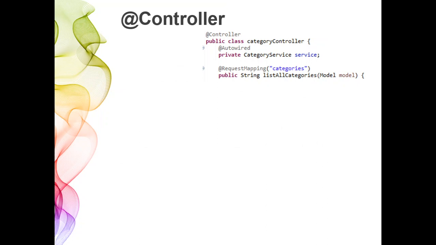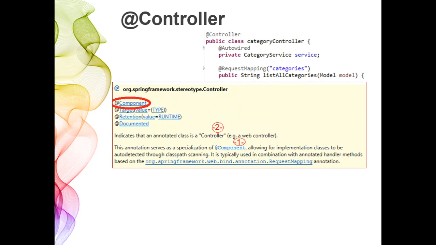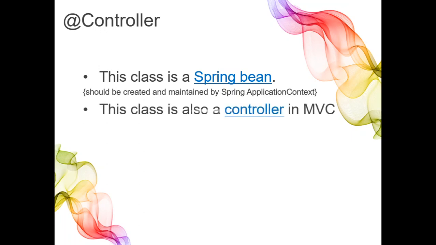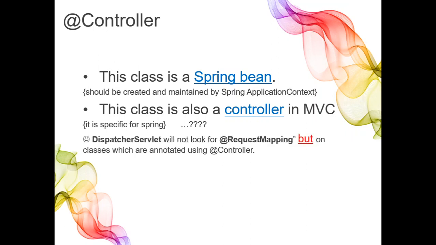Let us take a look at its definition. It is annotated with component, so it is a component. It's a special type of component. It is a controller. Any class marked with the controller annotation is a Spring bean and must be created and maintained by the application context. And also it is a controller, so it serves a certain goal in Spring. For example, the dispatcher servlet will not look for the request mapping annotation in any class that is not marked with the controller annotation.